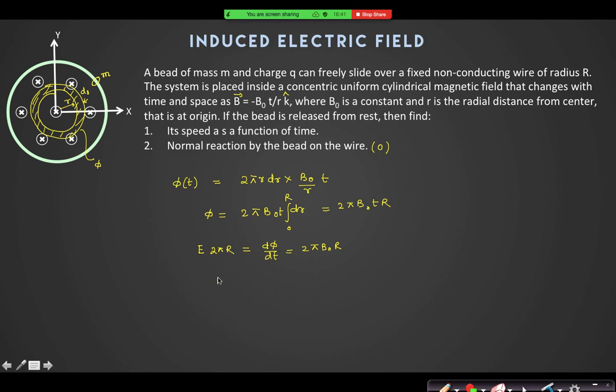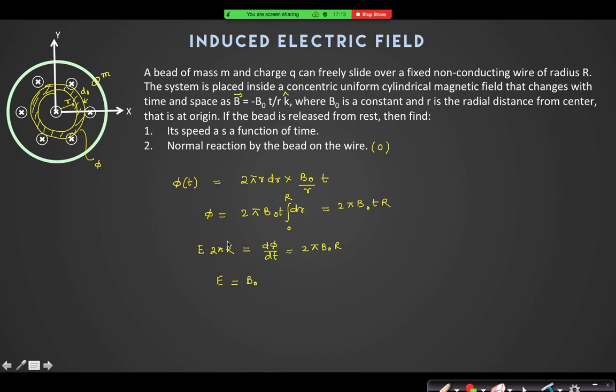So I think E is equal to B naught only. If my calculations are not wrong, then this is the electric field. Just check once. If I integrate with radius r in the denominator, r will get cancelled out. So E is equal to B naught.